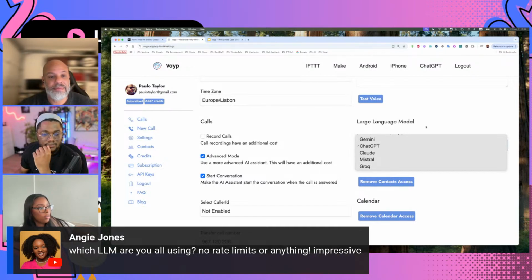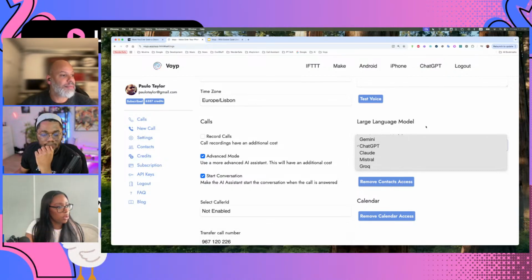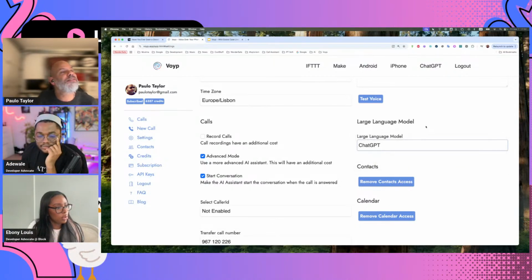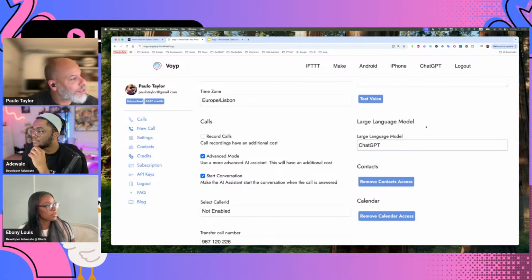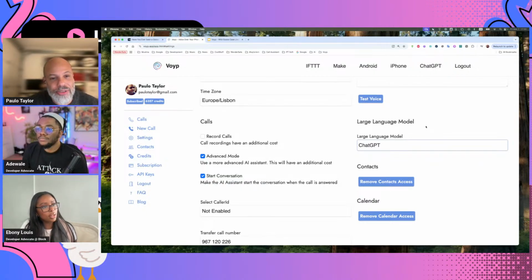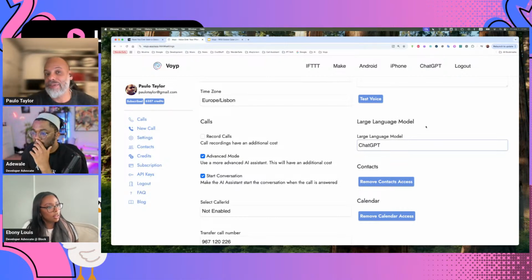Nice. So for this model, you were using chat. I mean, for this demo, using ChatGPT. Yeah, ChatGPT. It's what I found from my experience. ChatGPT, from all the others, is still the best when it comes to function calling, using the tools. From my experience, it's still the best from the rest of the competition. But things are always changing. There are always new models coming up, so that might not be true anymore.